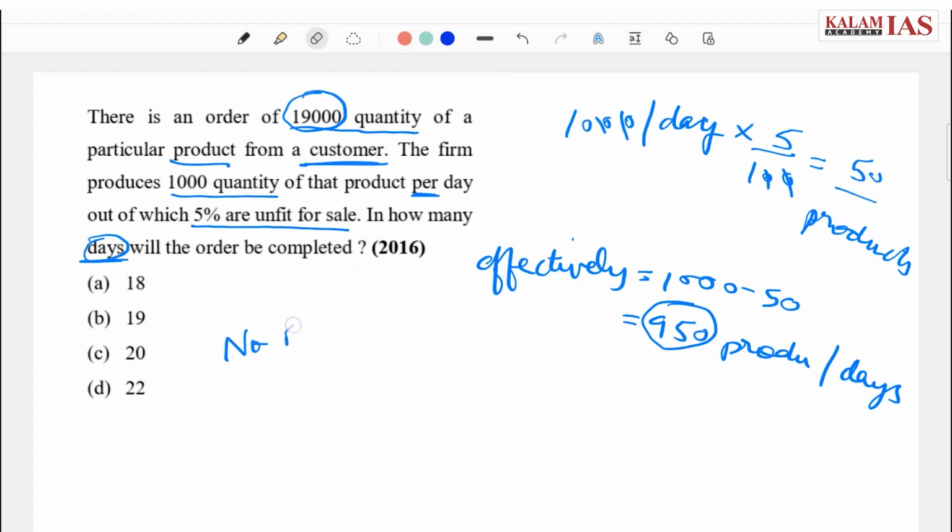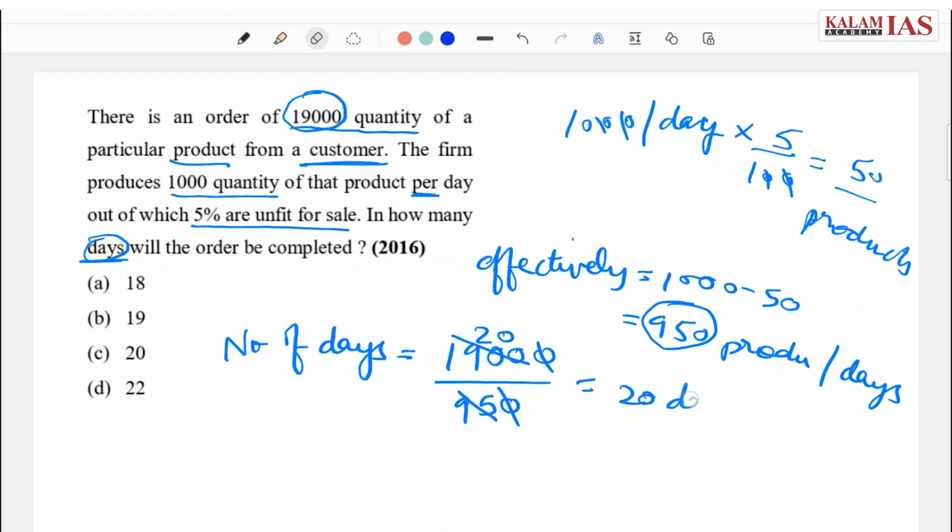So number of days is equals to the total quantity needed, 19,000, divided by 950 produced per day. So let's solve this. It is 20. So it will take 20 days to complete the order for the customer and ship it. This is C option.